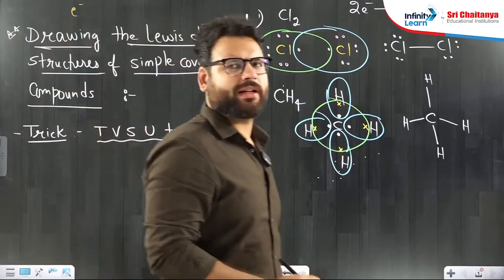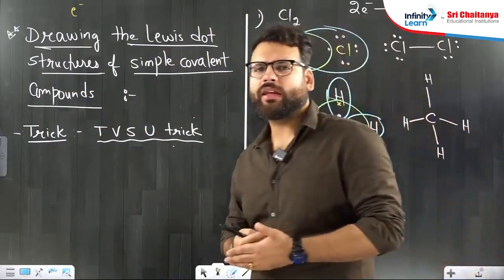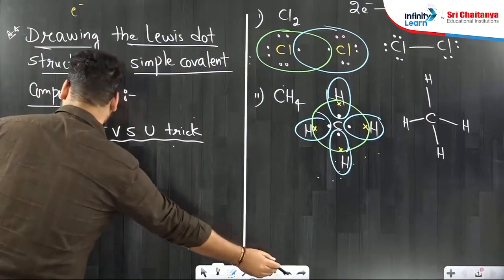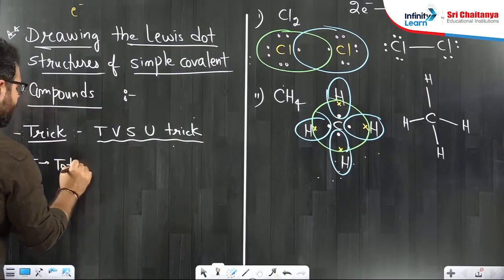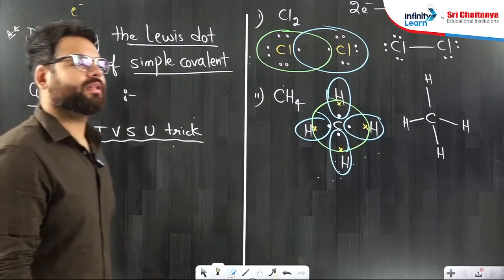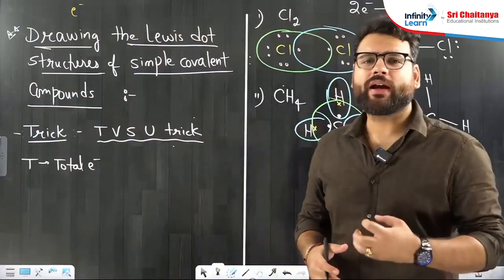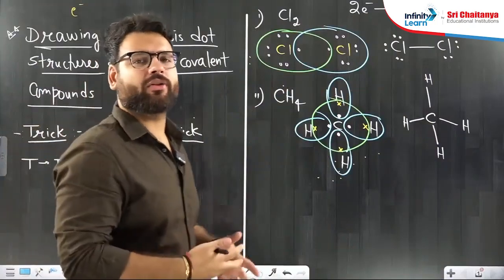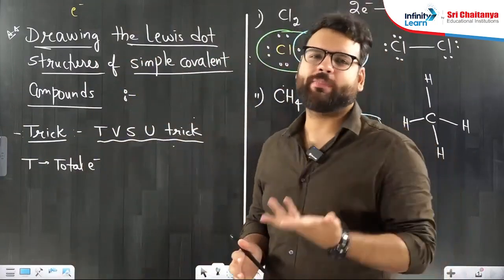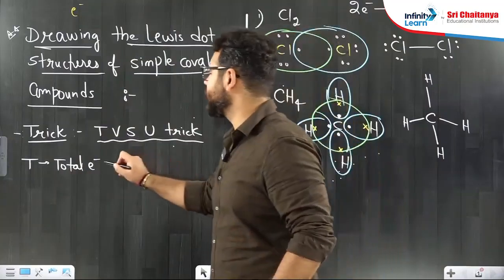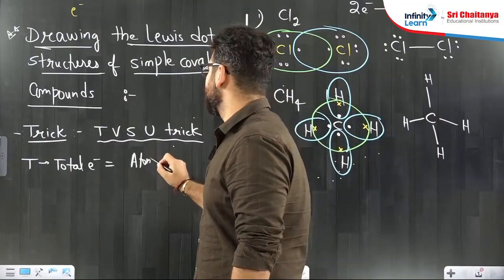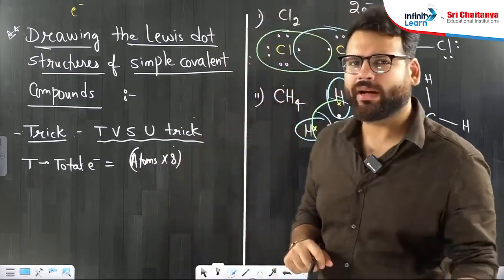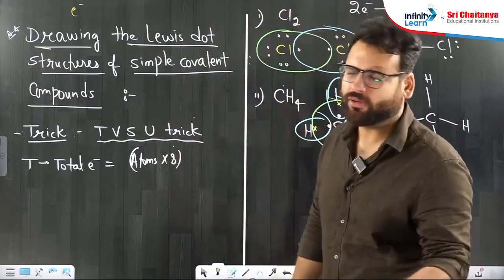Here these are the 4 numbers that we have to find. Value of T, value of V, S and U. T means total electrons. How do you find total electrons? T means total electrons required to complete all the octets and duplets. That means how many electrons are required by a molecule to become happy. So total electrons will be nothing but number of atoms into 8, because each atom will say I require 8 electrons to become happy. First you will see many examples, then automatically you will find the T value.